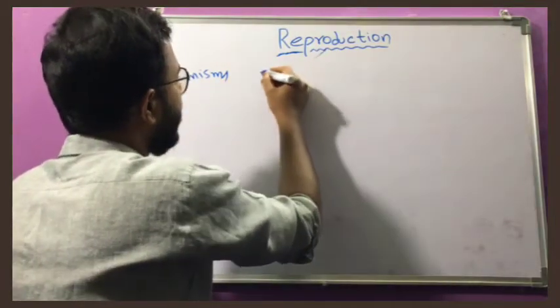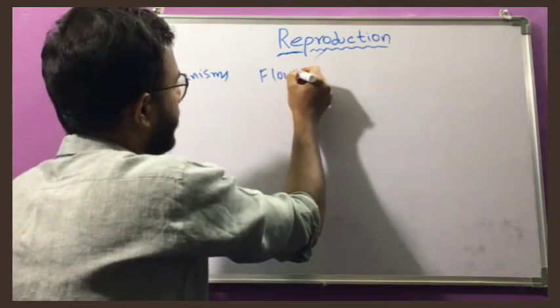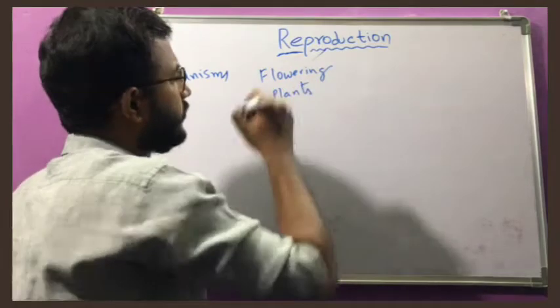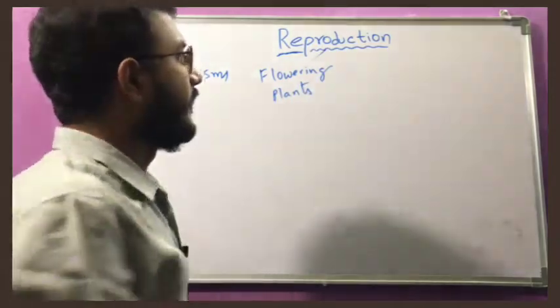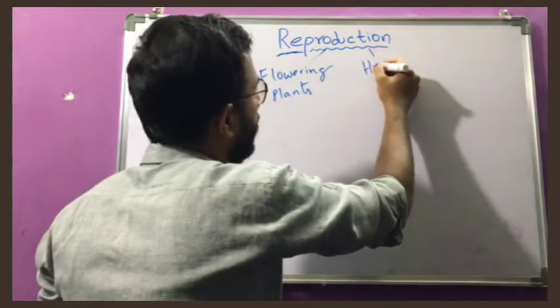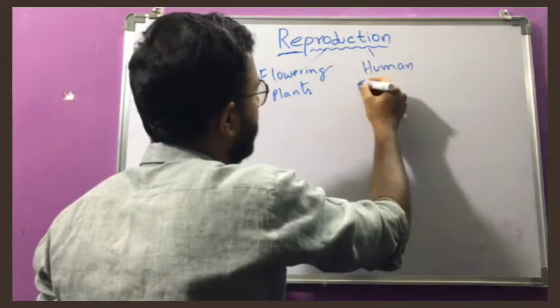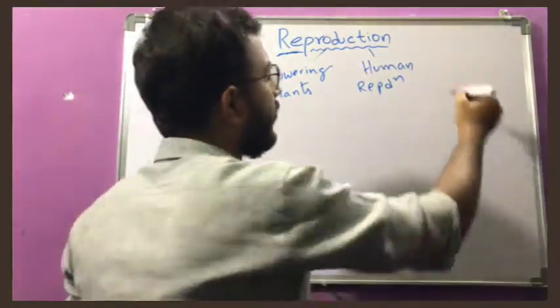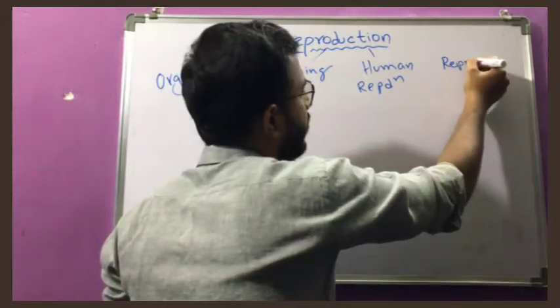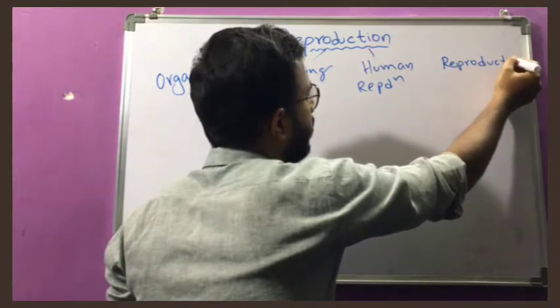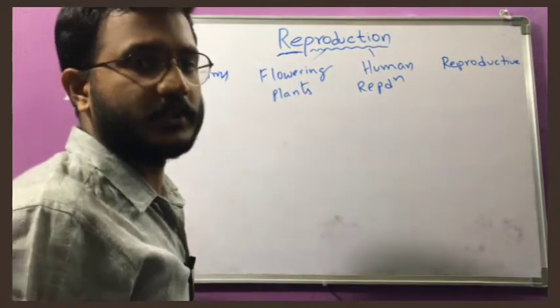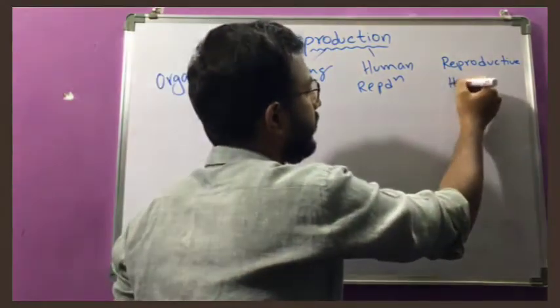Another chapter is reproduction in flowering plants. Next one is reproduction in humans, that is the human reproduction chapter. And the final one is reproductive health. So these are the four different chapters which come under the topic reproduction.